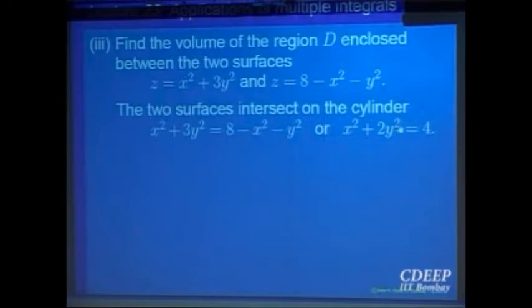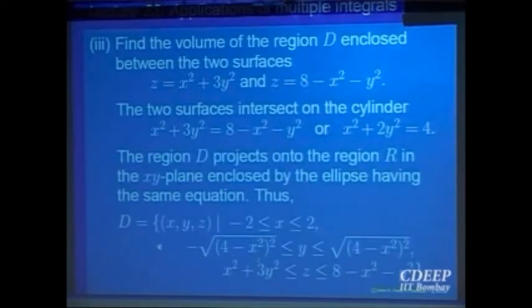So this is the base, so you know the base in xy, x square plus 2y square less than or equal to 4, and the height from one of the paraboloids to the other paraboloid, that is the height z. So let us write down, D can be written as the set of (x, y, z). For this, you first fix x between minus 2 and 2. Once you have done that, you calculate y from this equation.